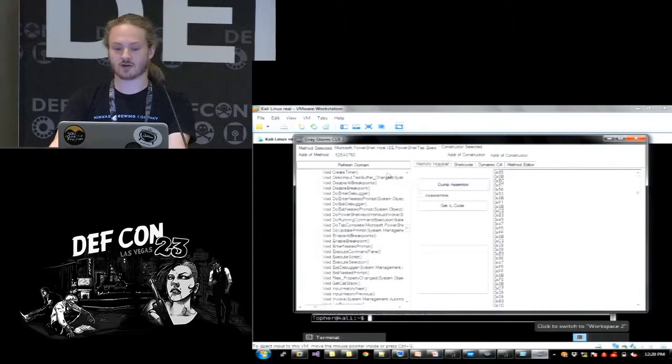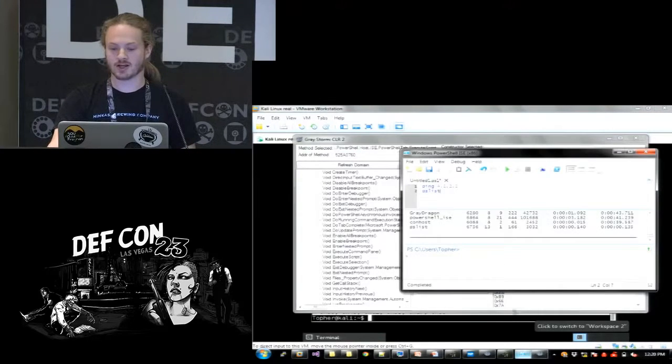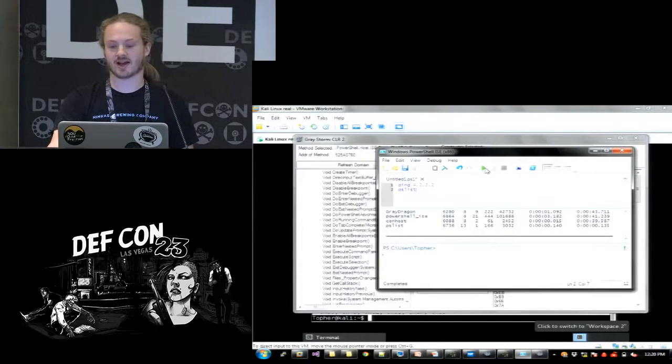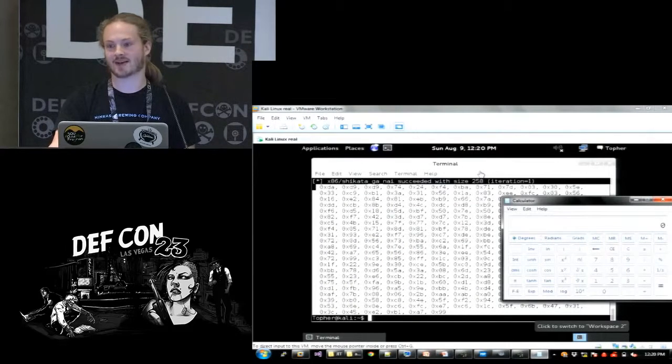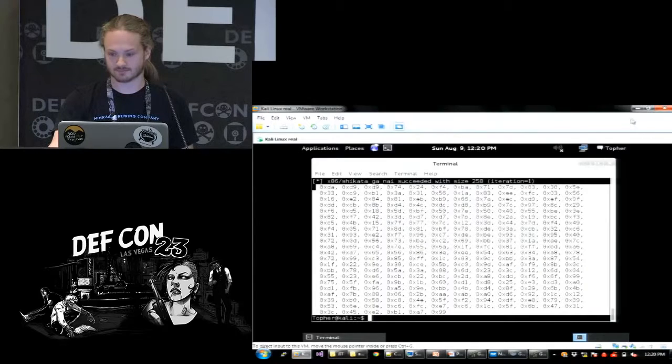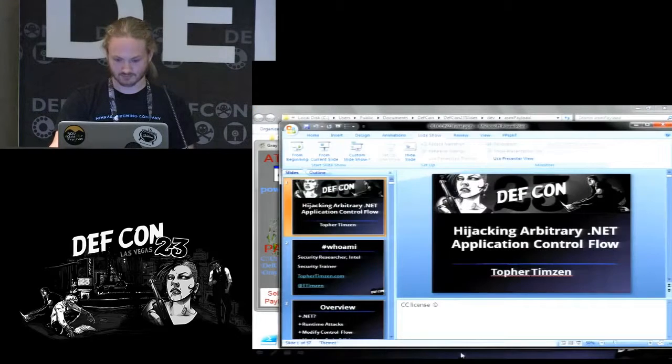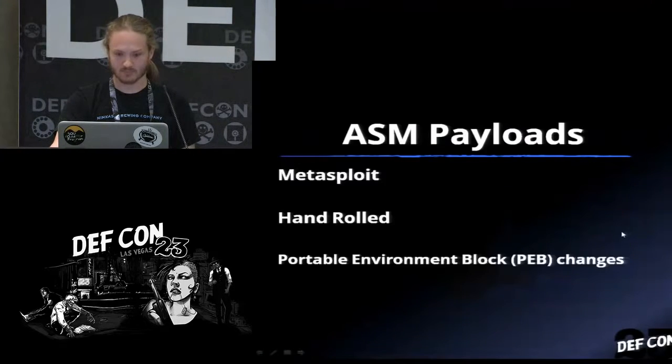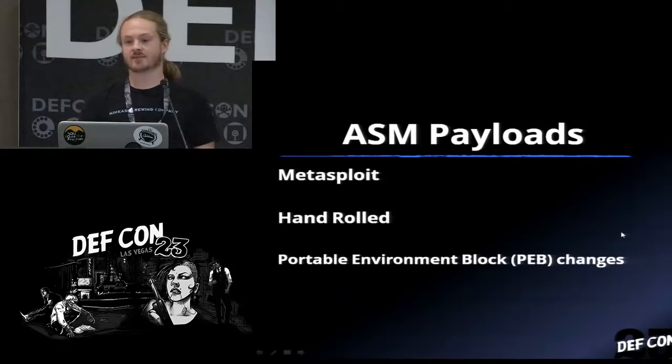And now if I come back over here and I still have this execute script method selected, and I say dump assembly, you can see that that has just changed to the Metasploit payload. So if I come back over here to Windows PowerShell ISE and hit run script, I popped a calculator.